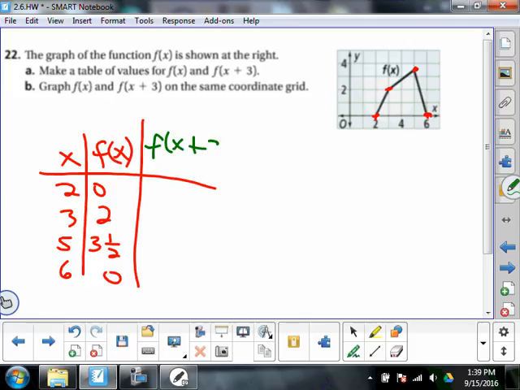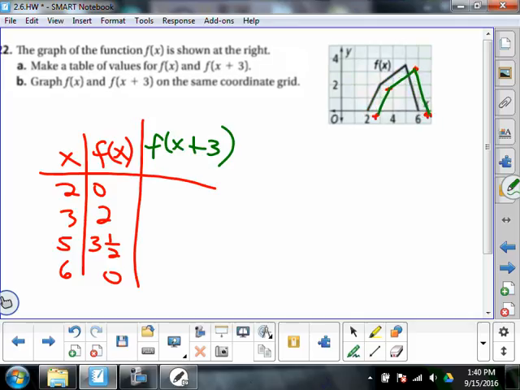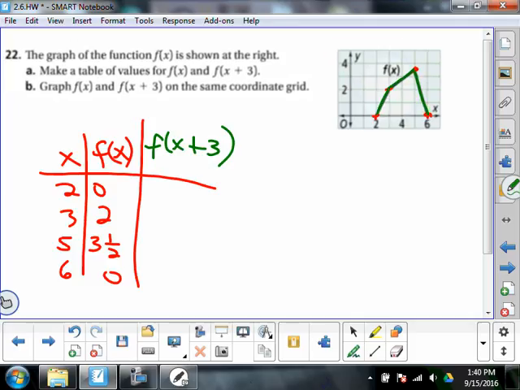f of x plus 3. So it's going to be the same thing. But what's that x plus 3 in the parentheses? What's that do to the graph? It translates it to the left 3. Oh, there we go. 1, 2, 3.